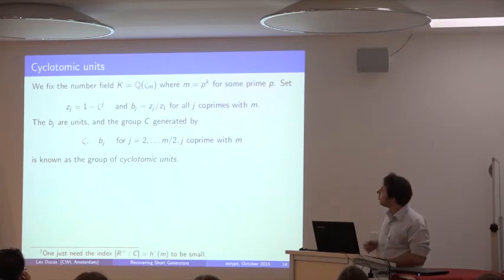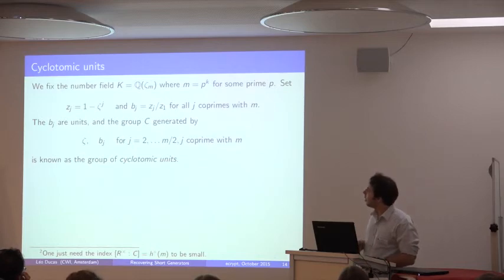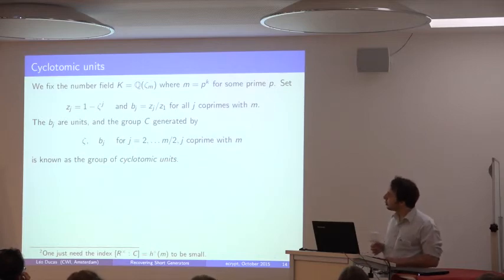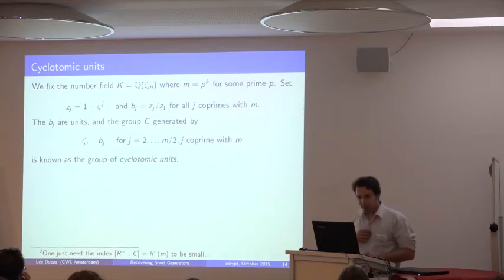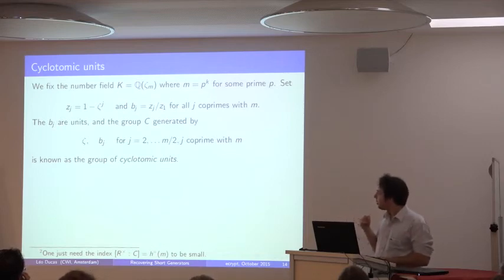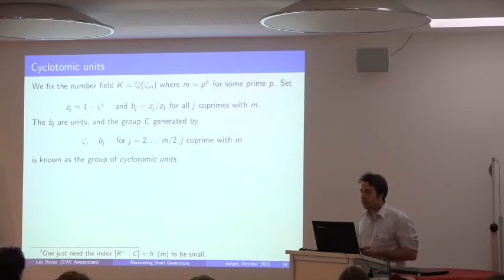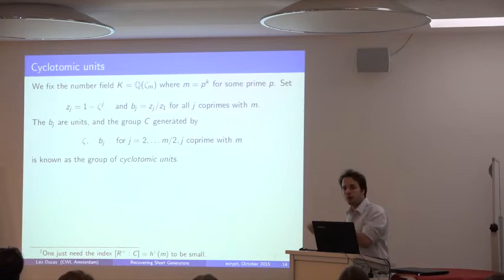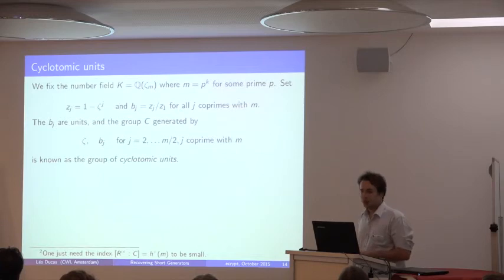Because those Bj were a bit painful, we're going to move to a simpler element. So we're going to take Zj equal to 1 minus zeta j. And so now we can simply express the Bj that we're interested in by this ratio. If we take the set of Bj plus the root of unity zeta, then this group is known as the group of cyclotomic units. Here the mathematicians are sometimes a bit annoying with their terminology because it doesn't mean that this is the full group of units of the cyclotomic number field. But it is conjectured to be.